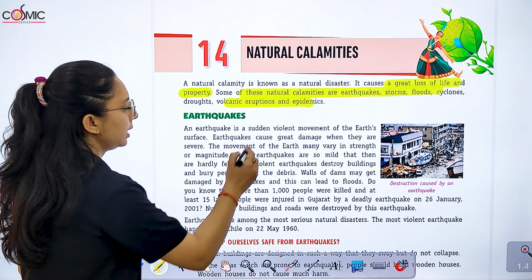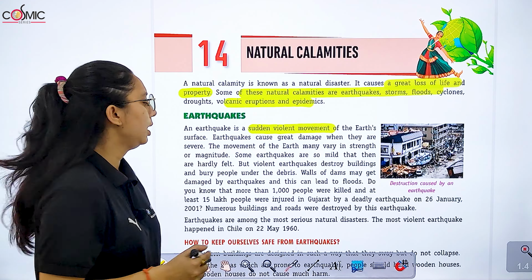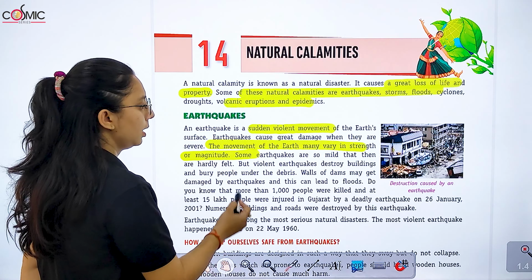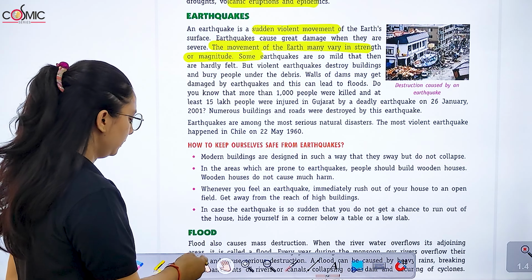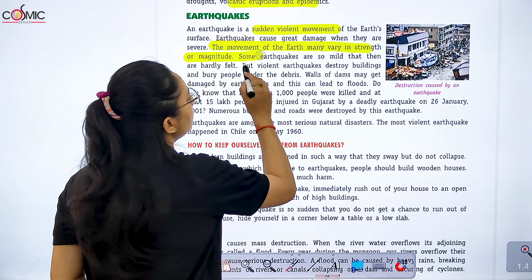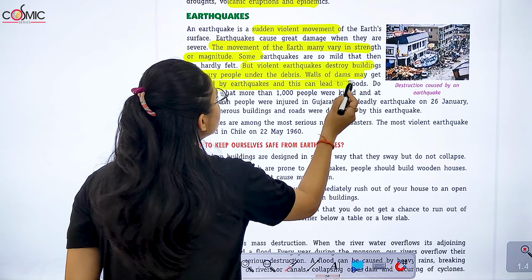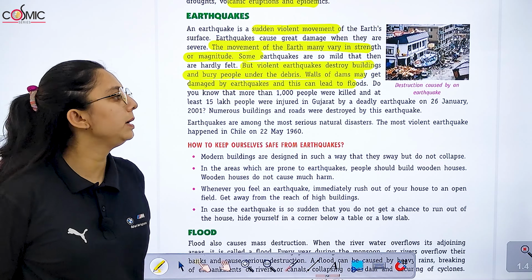So we have earthquake. It is a sudden violent movement of the earth. इससे बहुत ज़्यादा damage हो जाता है when they are severe. The movement of the earth is measured by its strength or magnitude. Some earthquakes are so mild that they are hardly felt, but violent earthquakes destroy buildings and bury people under the damage. Walls of dams may get damaged by the earthquake.